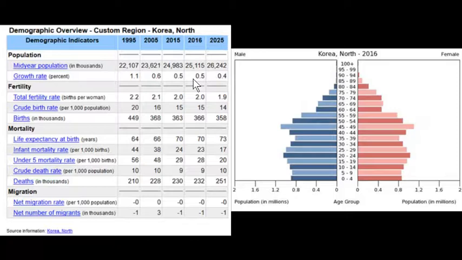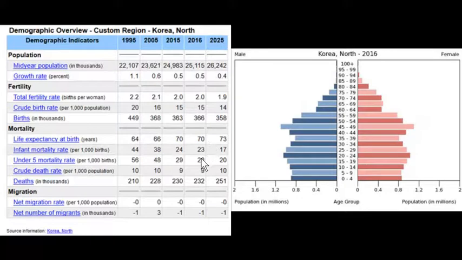So we see birth rate higher than death rate. So that right there explains why we see a little bit of growth here. You also see a little bit of an increase in life expectancy. Notice compared to Japan, it's much lower, nearly 20 years lower. And that's once again related to income. That's related to health. That's just overall infrastructure, which is lacking in North Korea, especially healthcare.